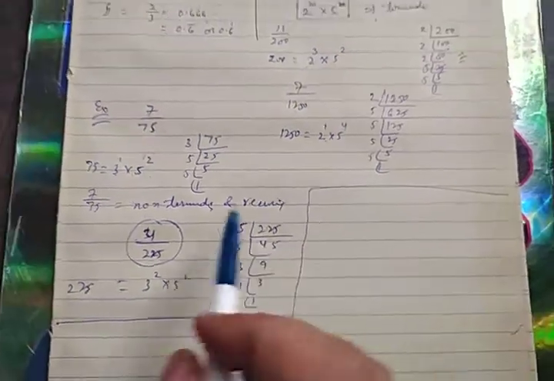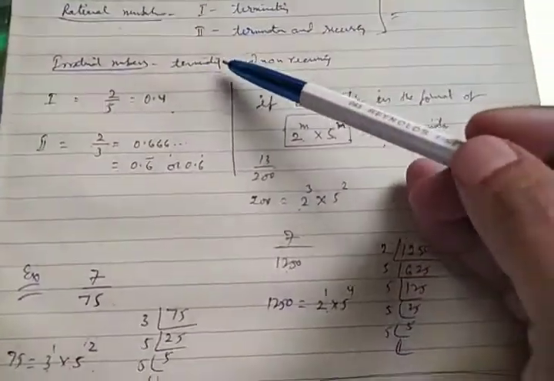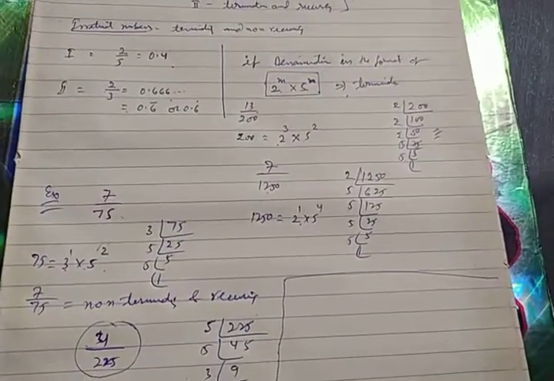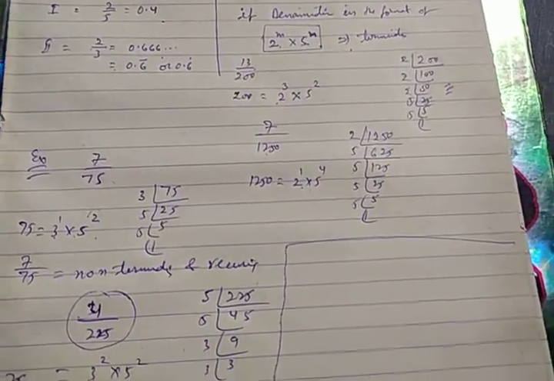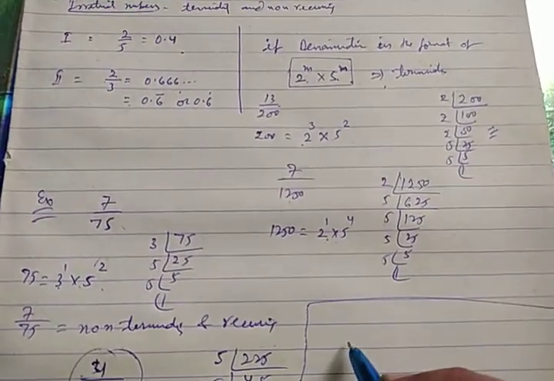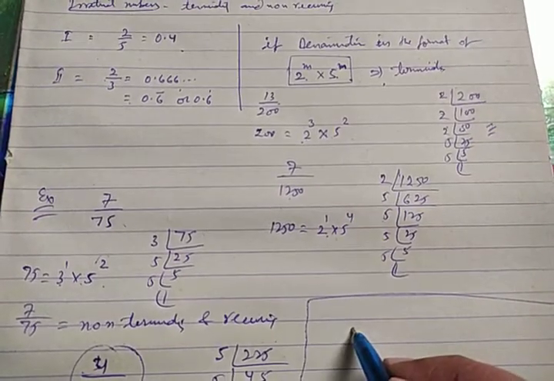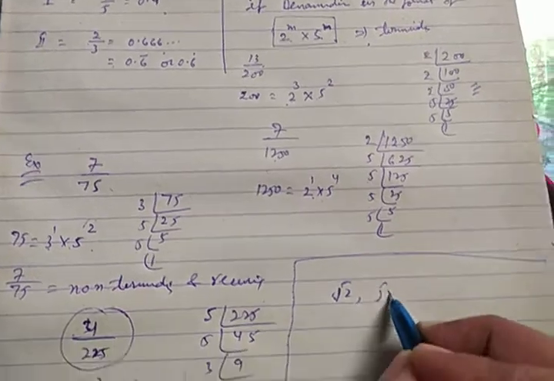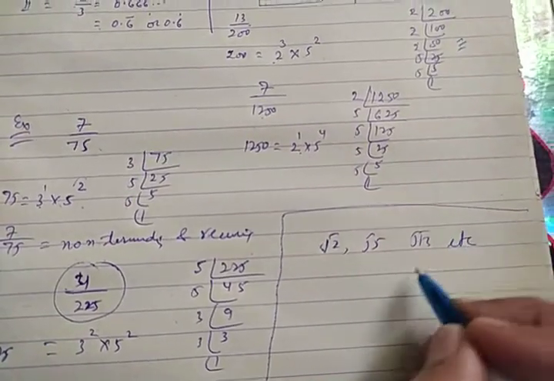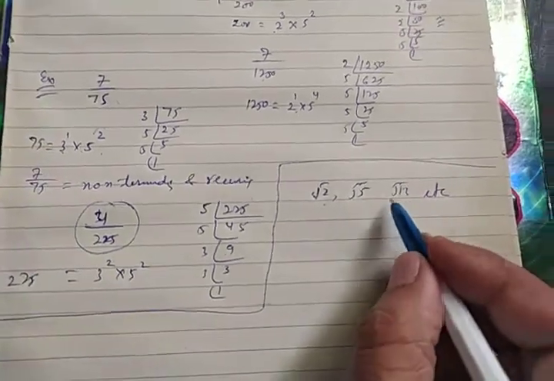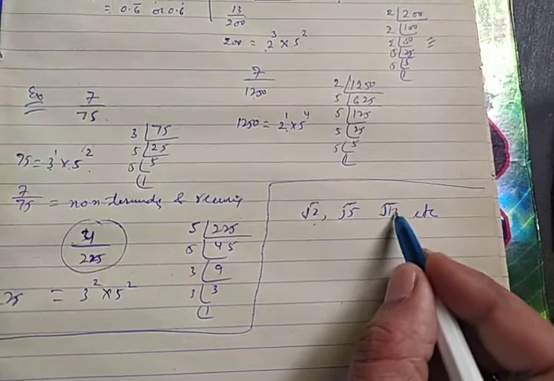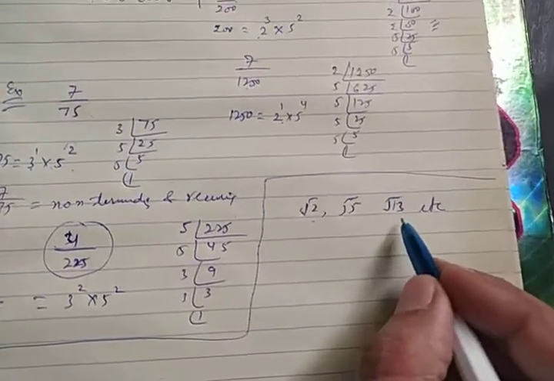Now the category of irrational numbers, as I have explained, non-terminating and non-recurring. In previous classes it has also been taught to you, but try to understand. All quantities whose root is not solved, under root 2, under root 5, under root 13, etc. These types of numbers are in the radical sign or under root sign, whose root cannot be solved.